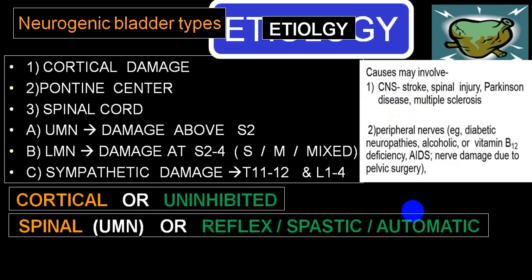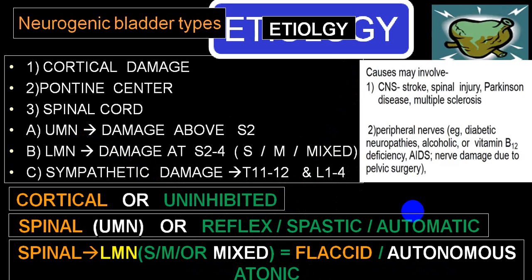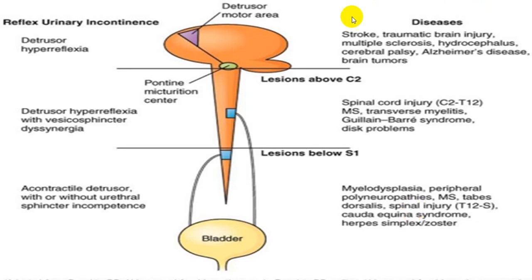So we have got a cortical uninhibited bladder, spinal upper motor neuron, that is damage above the sacral level, we call suprasacral spinal cord injury, that is reflex, spastic or automatic, and at the level of lower motor neuron, flaccid, autonomous or atonic. So these are some of the causes in the higher centers, that is cortex or pons: stroke, traumatic brain injury, multiple sclerosis, hydrocephalus, cerebral palsy, Alzheimer, Parkinsonism, even in case of normal pressure hydrocephalus, and sometimes even in brain tumors.